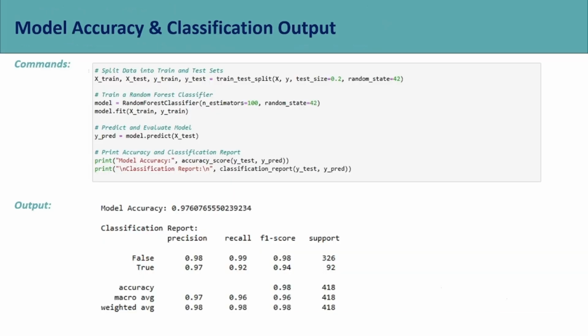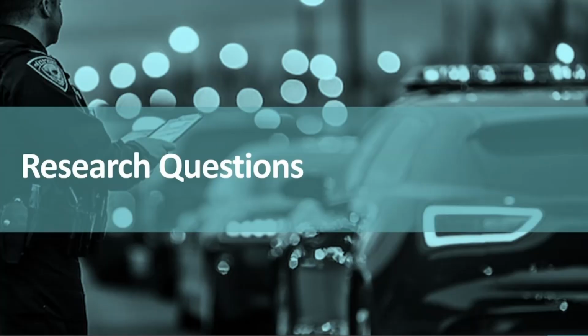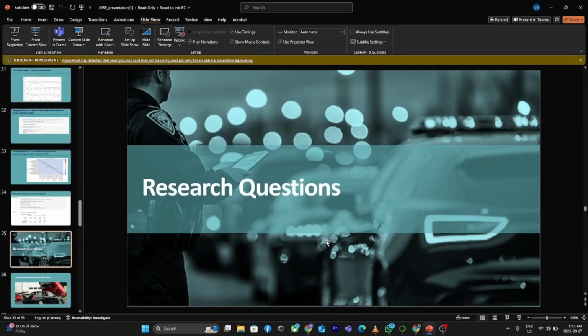And for the model accuracy, finally, we trained a random forest classifier to predict crash outcomes. We split the data into training and test sets, trained the model and evaluated it. As shown, we achieved an accuracy of around 97.6%. This classification report shows high precision, recall and F1 score, confirming that the model performed well in identifying crash types. That's it for my topic, and I will show the code that we did.